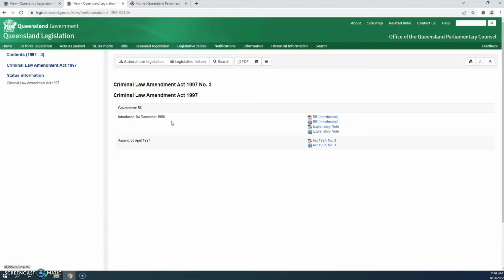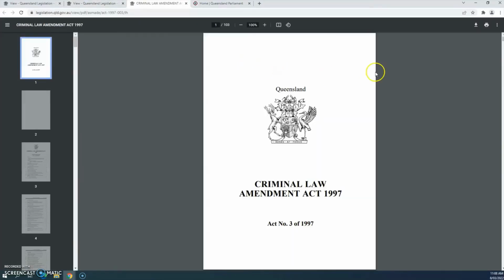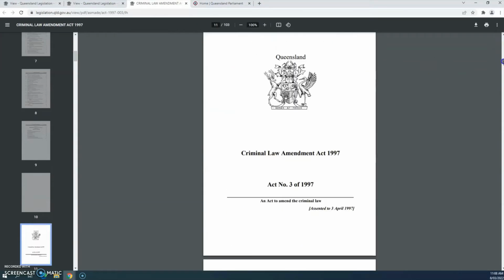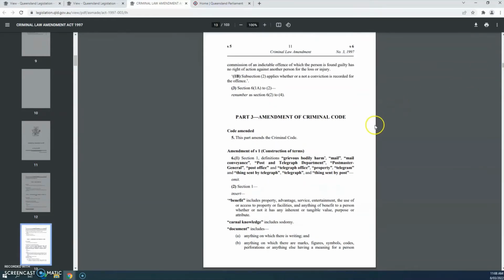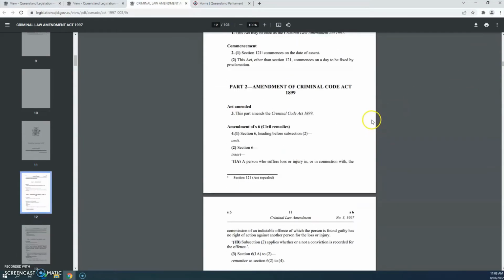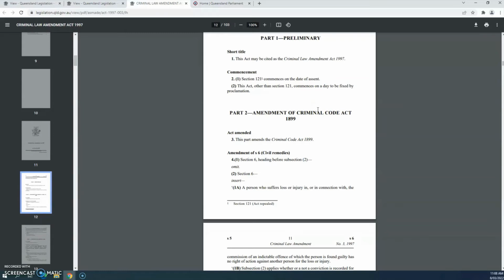The commencement date is often, but not always, set out in Section 2 of the Act. Open up the PDF and scroll until you find Section 2. It says Section 121 commences on the date of assent, and that the rest of the Act commences on the date which is yet to be proclaimed.